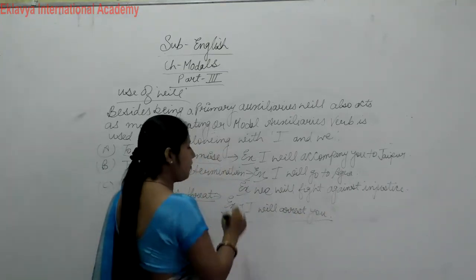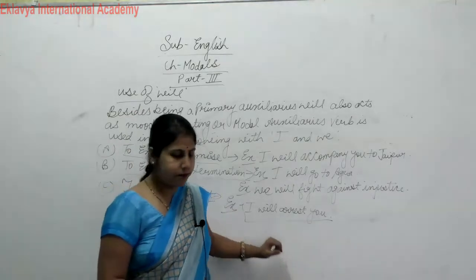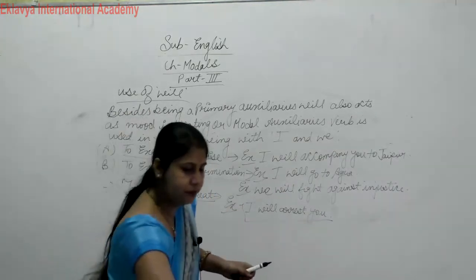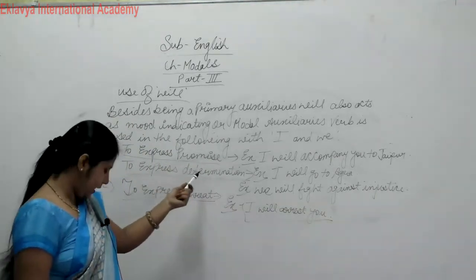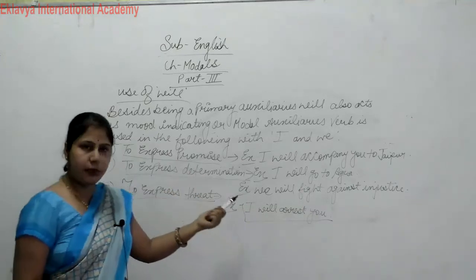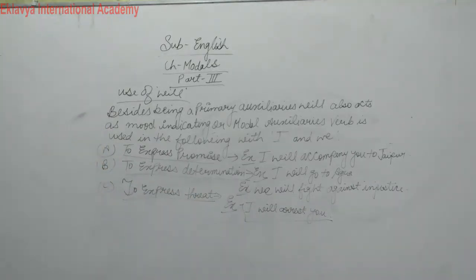So this way we use our modal will. Clear? So first point is to express promise. Second is to express determination. And third is to express threat.